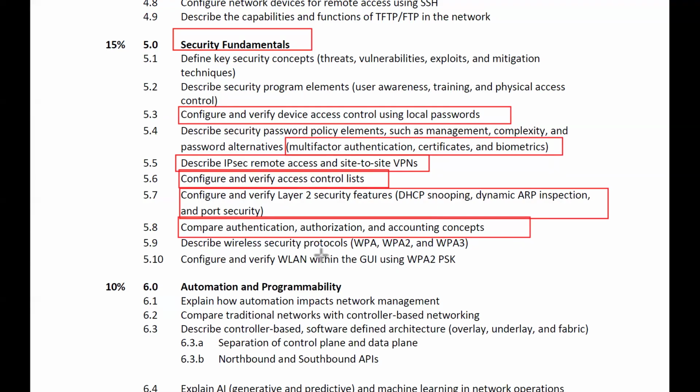Wireless security protocols like WPA2, WPA, WPA3. That is called Wi-Fi Protected Access. Even we have one WEP. That was the first one. Okay, so we'll discuss that one also. Then configure and verify wireless LAN using what? GUI and using what? PSK, which means pre-shared key. So we will do the configurations of the wireless also.